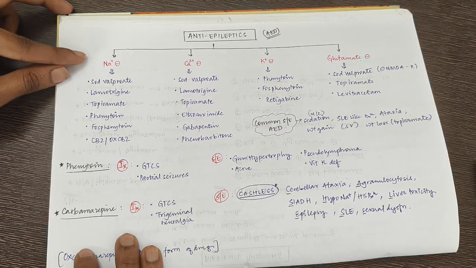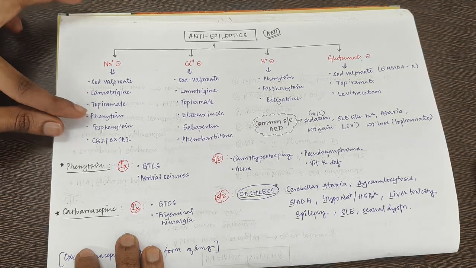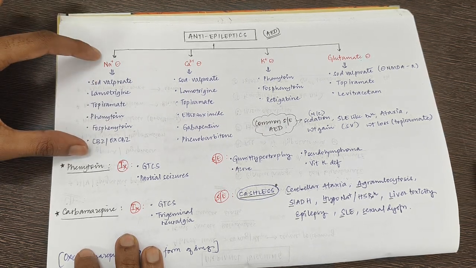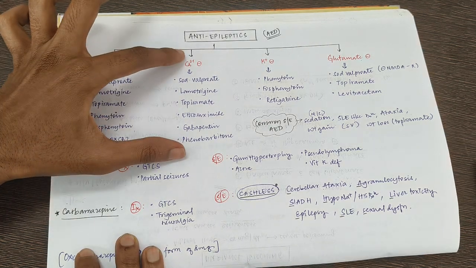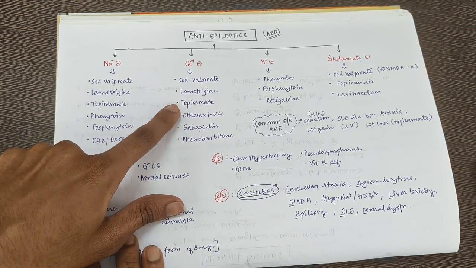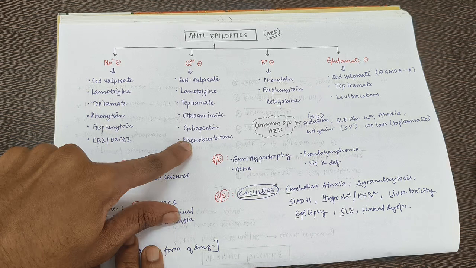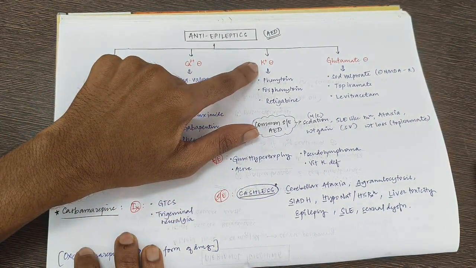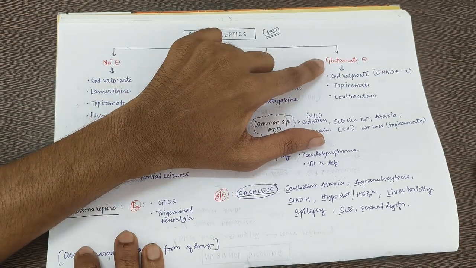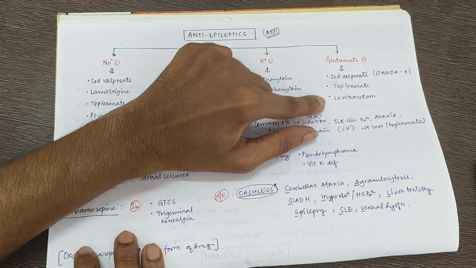What are the drugs coming under them? We will just follow through. Sodium valproate, lamotrigine, topiramate, phenytoin, fosphenytoin, carbamazepine, oxcarbazepine, they fall under sodium blockers. Whereas in calcium channel blockers, we are going to see again sodium valproate, lamotrigine, topiramate, ethosuximide, gabapentin, phenobarbital. The third one is K plus blockers, that is phenytoin, fosphenytoin and retigabine. Okay, ultimately the last ones are glutamate inhibitors: sodium valproate, topiramate and levetiracetam.